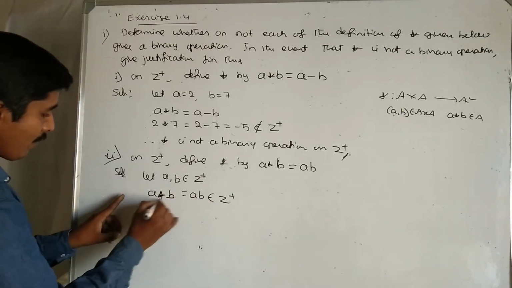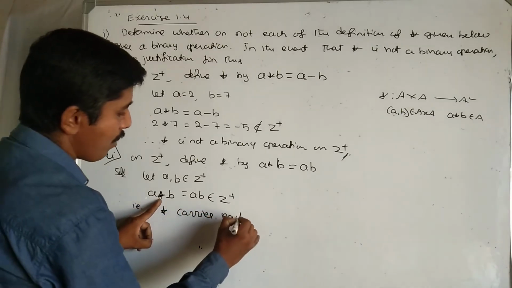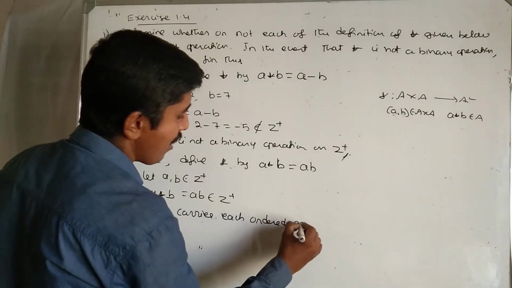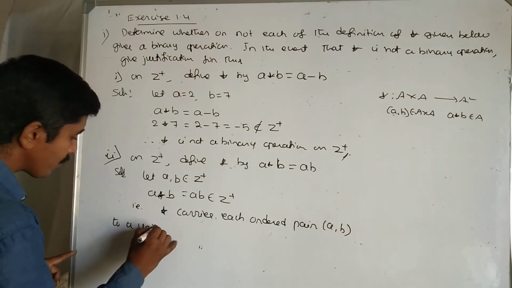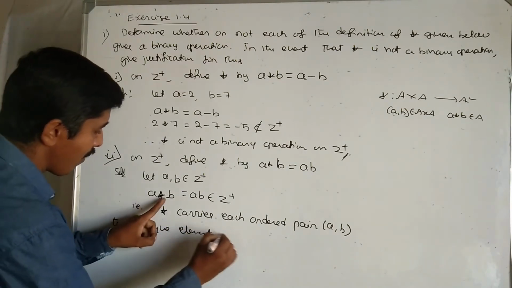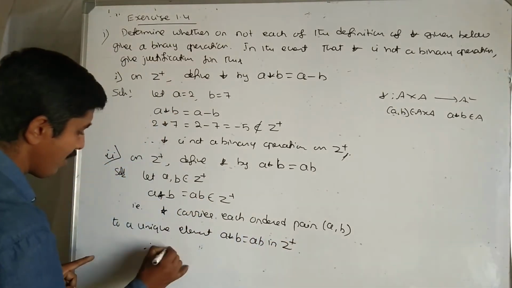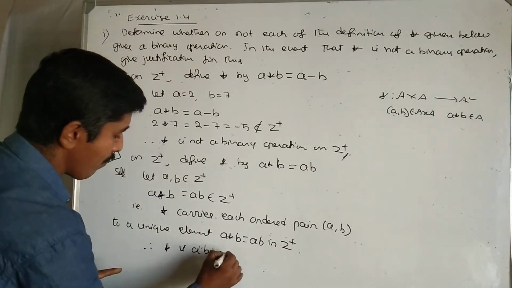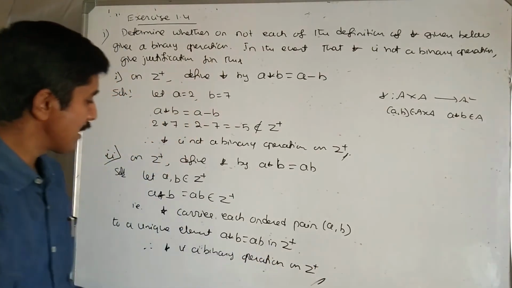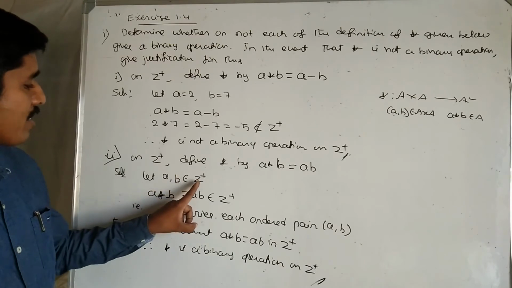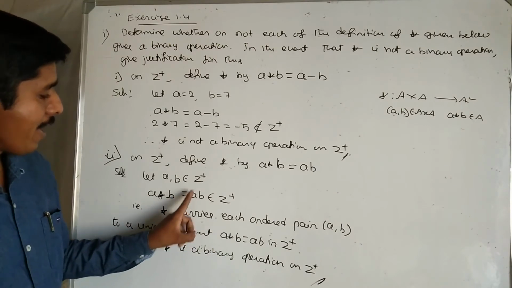Therefore, that means star carries each ordered pair A, B to a unique element. This is A star B equal to AB in Z plus. Therefore, you say that star is a binary operation on Z plus. Mind it, here both A and B belong to Z plus. The product of two positive integers is again a positive integer, so A star B equal to AB belongs to Z plus.